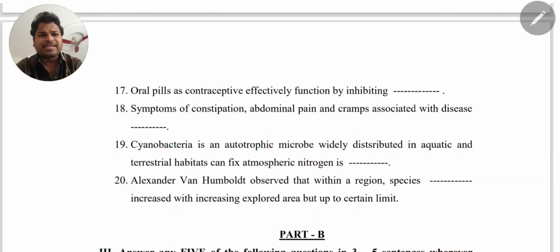17th. Oral pills as a contraceptive effectively function by inhibiting ovulation. Simple, direct to the point. Ovulation is the correct answer.